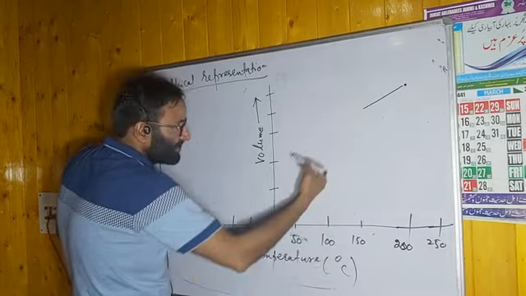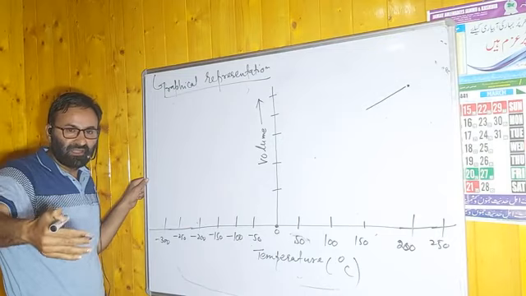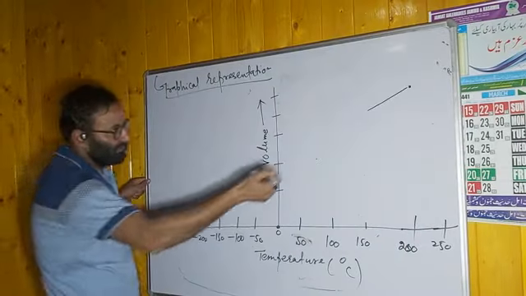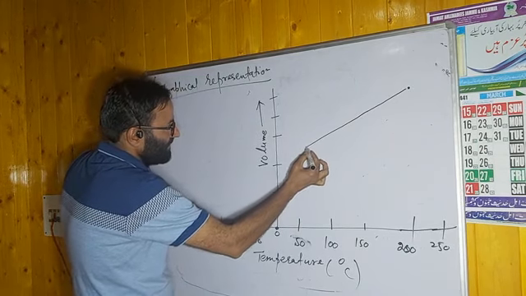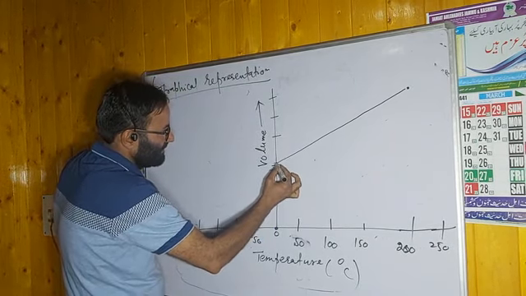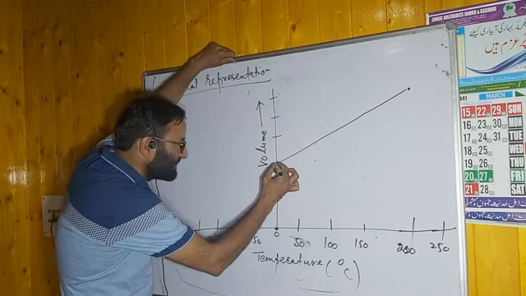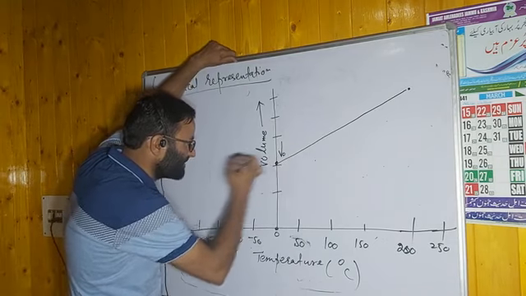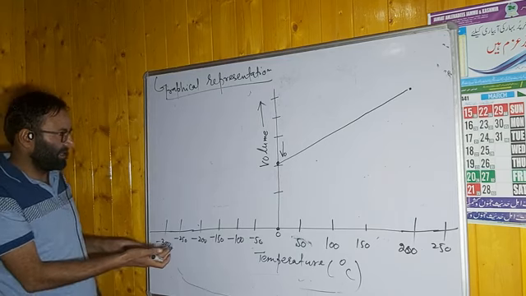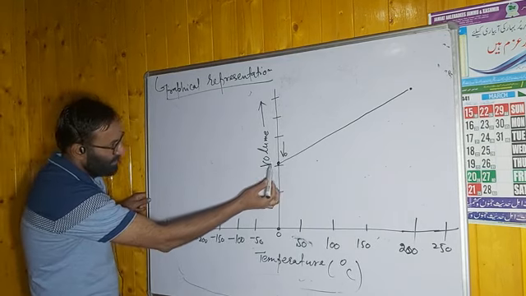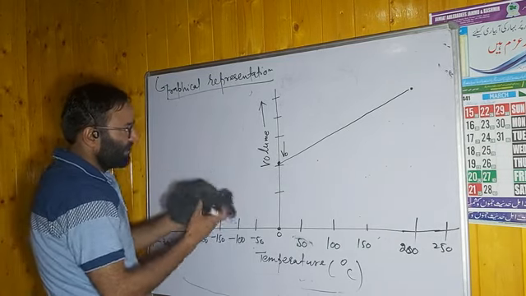When we decrease the temperature, in the expression we have plus 20 degrees, plus 10, then 0, then minus. We have decreased the temperature, so volume will decrease. Remember this point. At 0 degree Celsius, the volume of the gas is, let us say, V0, the V0 you mentioned in the expression. This is V0, the volume at 0 degree Celsius. If you further decrease the temperature, what will happen? It will further decrease.